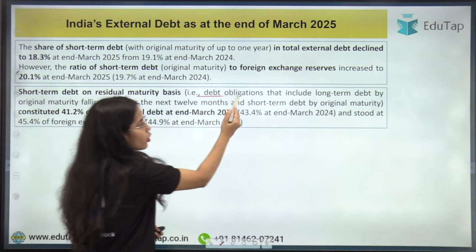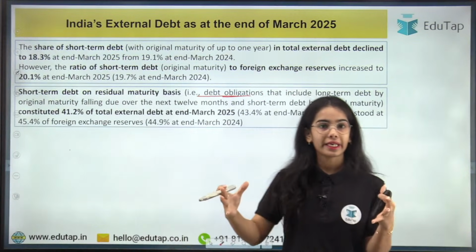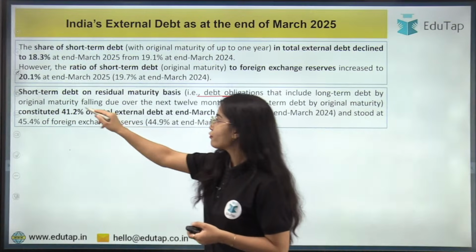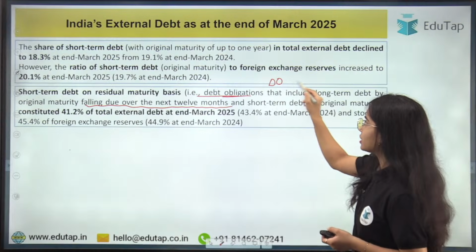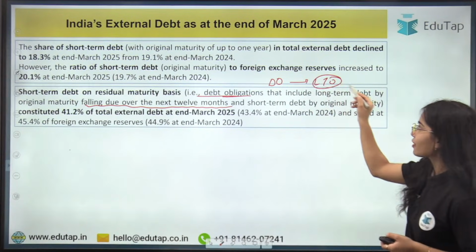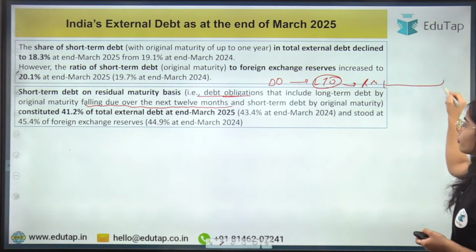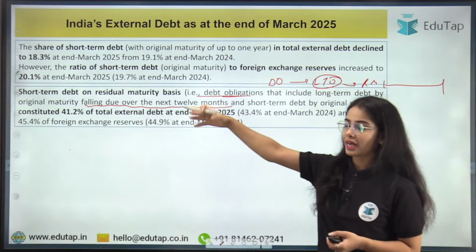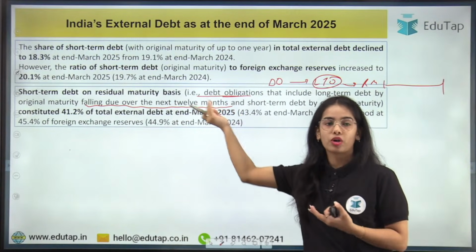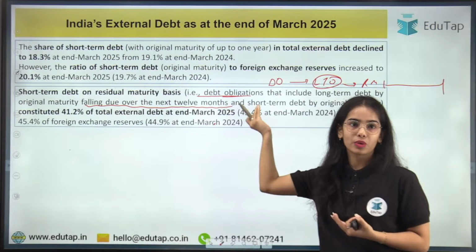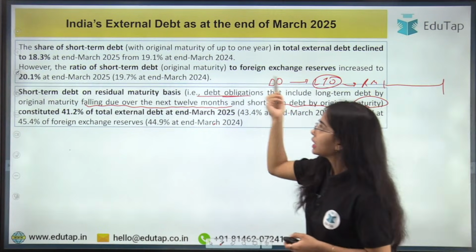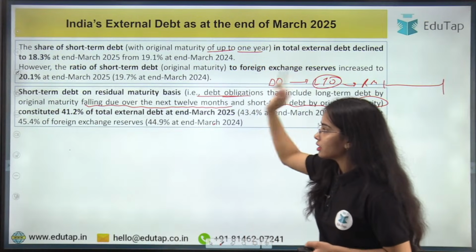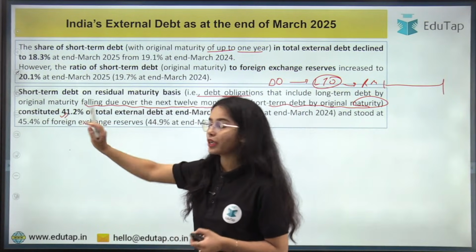That is the debt obligation that includes the long-term debt by original maturity falling due over the next 12 months. So these are long-term debt with a residual maturity of less than 1 year, that is going to mature over the next 12 months. And the short-term debt by original maturity, that is of up to 1 year, constituted 41.2%.